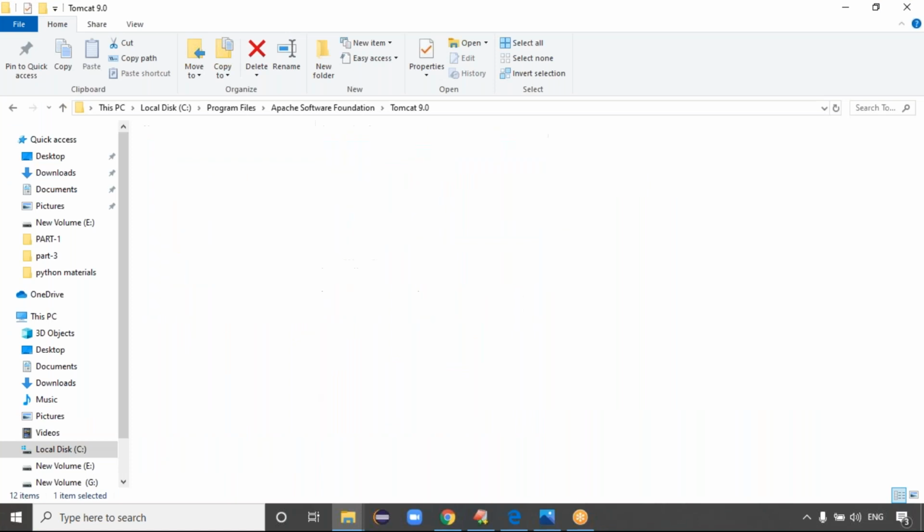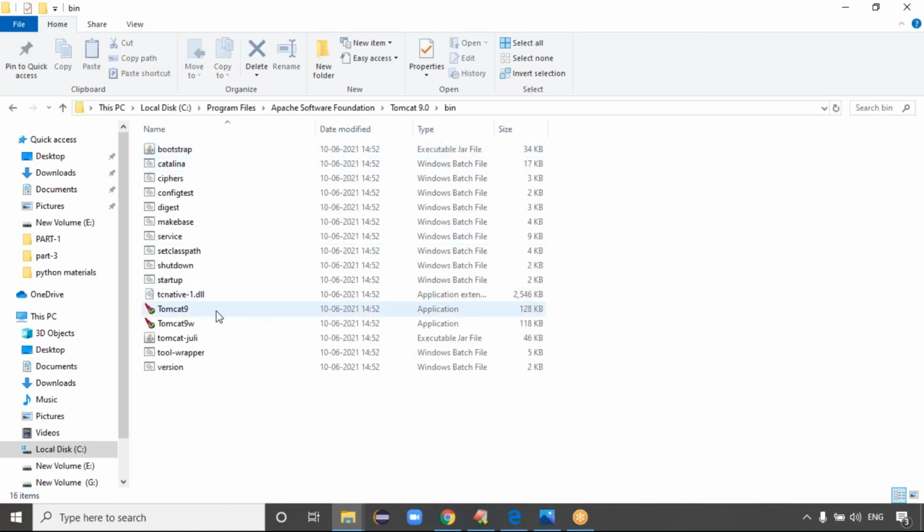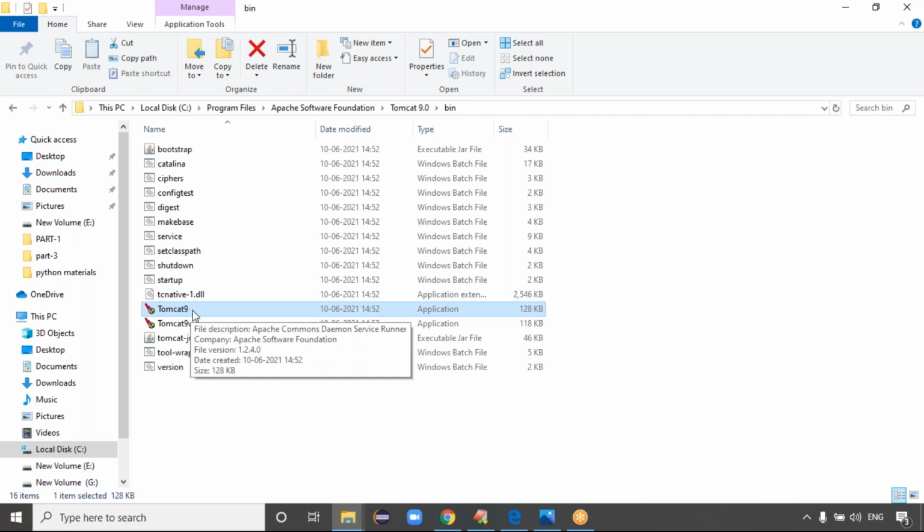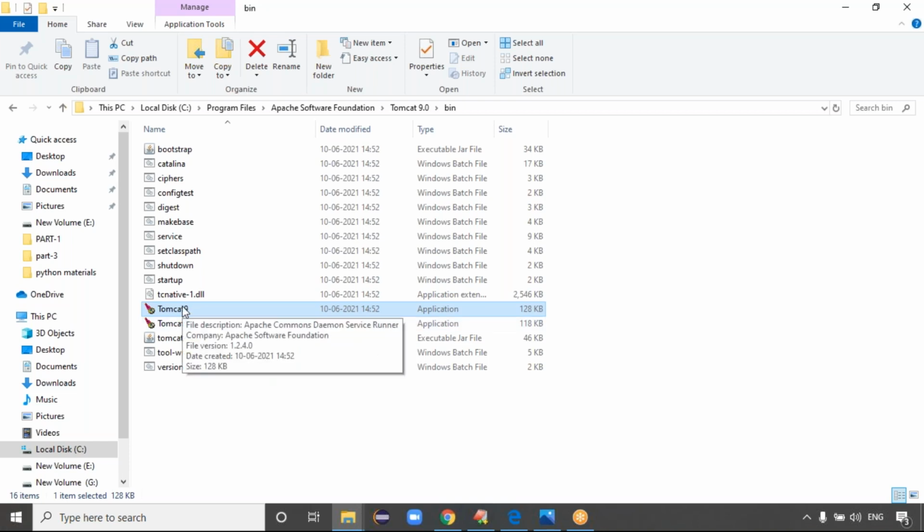Just open the bin folder, guys. In the bin folder, Tomcat 9 is there, and this is the exe file. See, guys, you can see the file description. The file description says Apache Commons Daemon Service Runner. If you want to start the server, double click on this file. Do you want to start the service? Yes, I want to start the service, so click on yes. The server will start, guys.